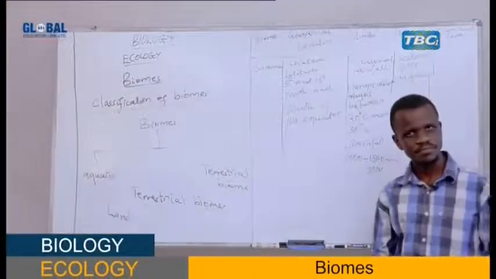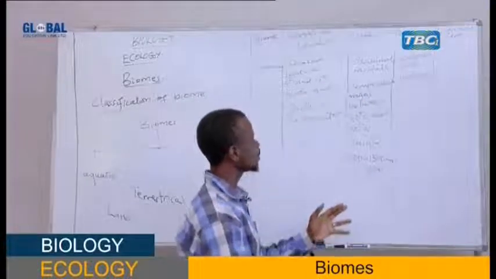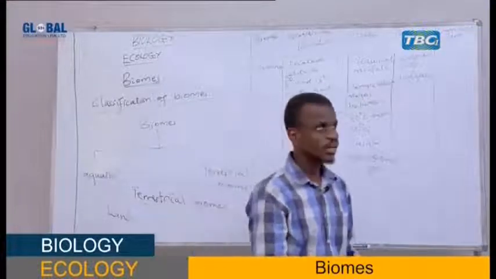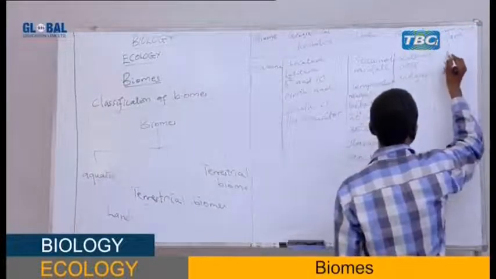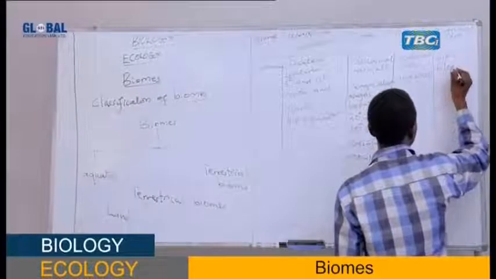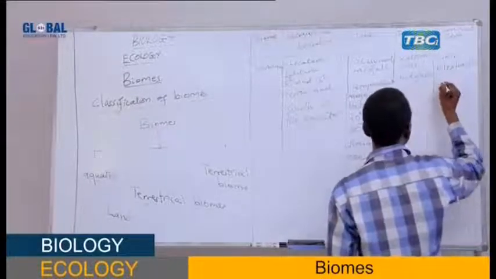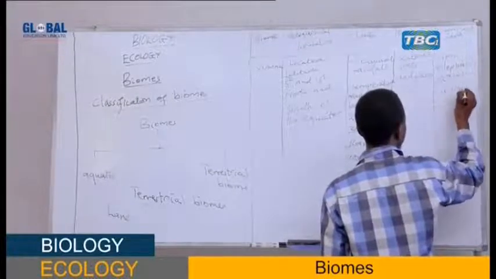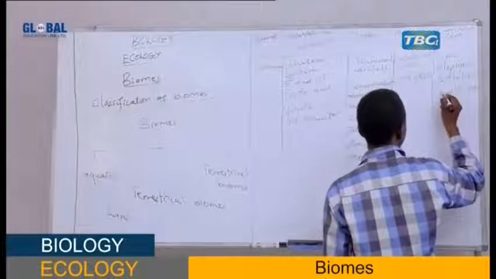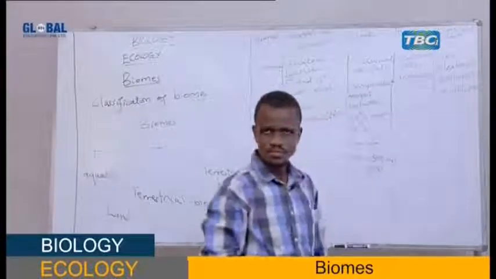Now, students, the dominant fauna which are present in savanna. In savanna, you will get many organisms. For example, lions are there in savanna. Elephants are present, grizzlies are present, antelopes are present, etc. Many organisms are present in savanna.